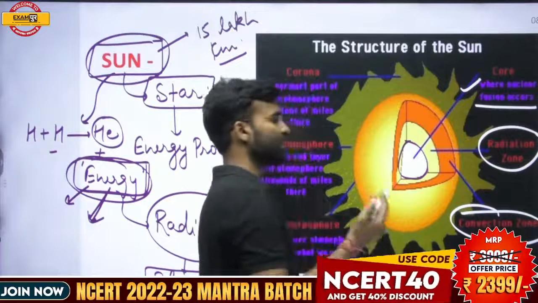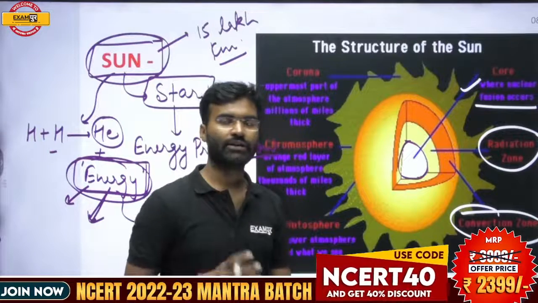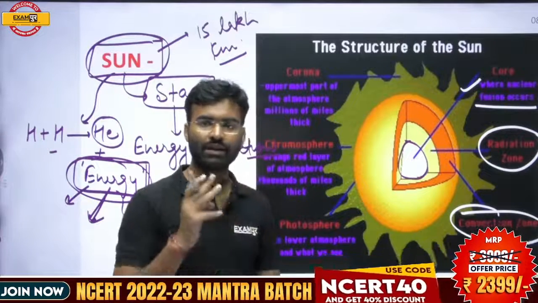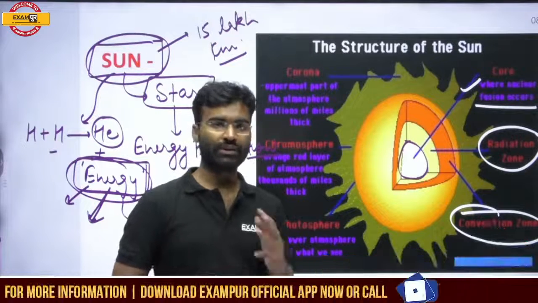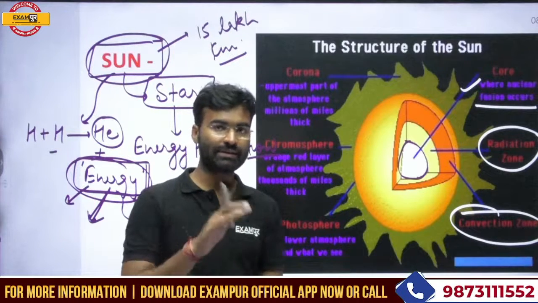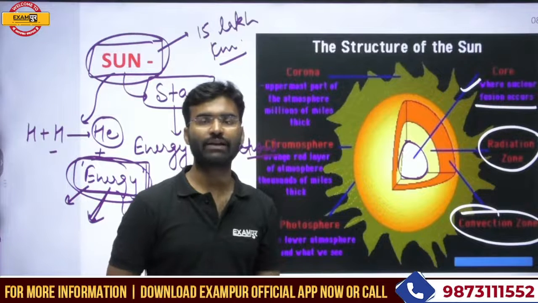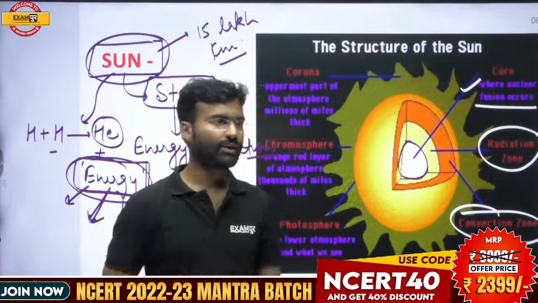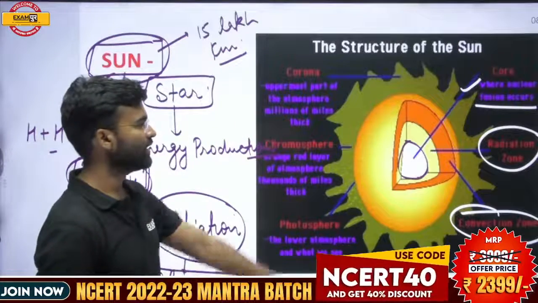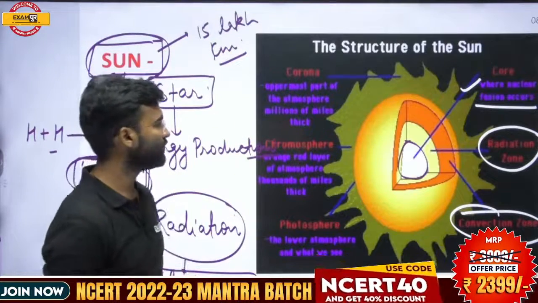So you can divide the sun's interior into three parts: first the core, second the radiation zone, and third the convection zone, just as we divide the earth into crust, mantle, and core.